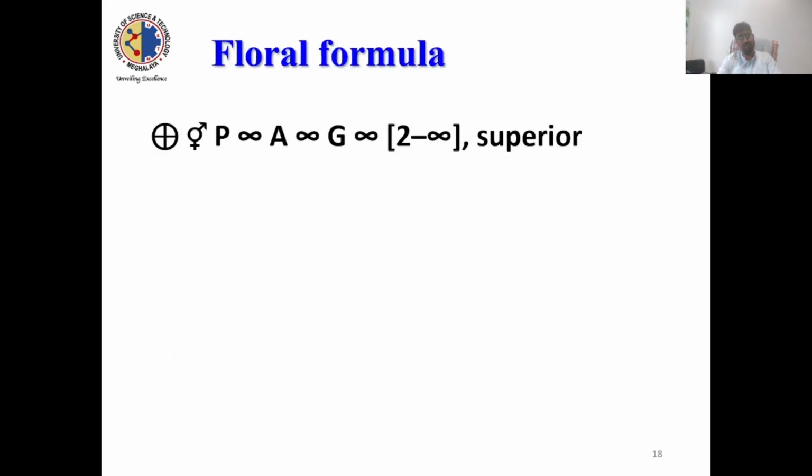This is the floral formula. All the flowers are actinomorphic, that means you can divide them in equal halves. Bisexual or hermaphrodite, both sexes are present. Perianth, why perianth? Because sepals and petals are undifferentiated. This perianth is tepaloid in shape, and they are six or more in number. Androecium is again infinite in number. Gynoecium ranges from 2 to infinite and ovary is superior.